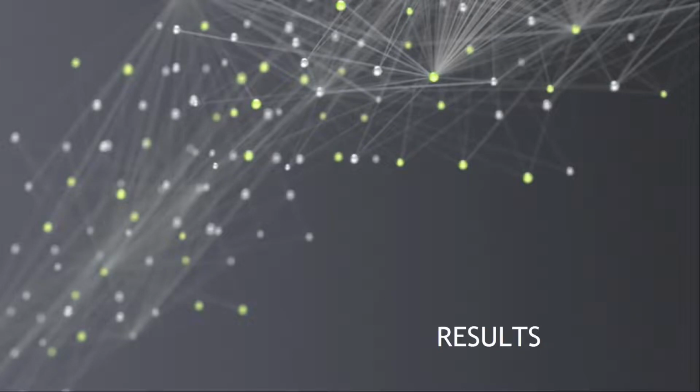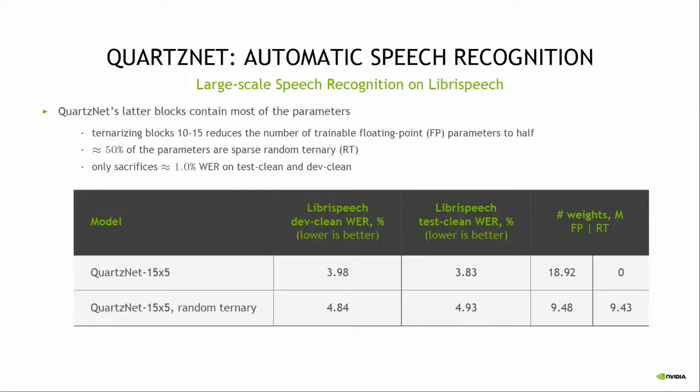Let's check our results on large-scale speech recognition using Librispeech. For our floating point baseline, we used QuartzNet with 15 blocks and 5 sub-blocks. As originally proposed, the number of channels varies within each block. In the table, we can see that our baseline achieves 3.98% word error rate on devclean and 3.83% word error rate on testclean. Moreover, we can observe that it has around 90 million floating point parameters.